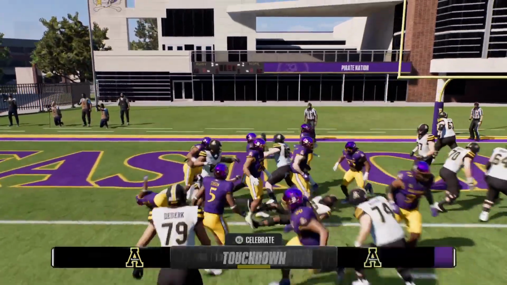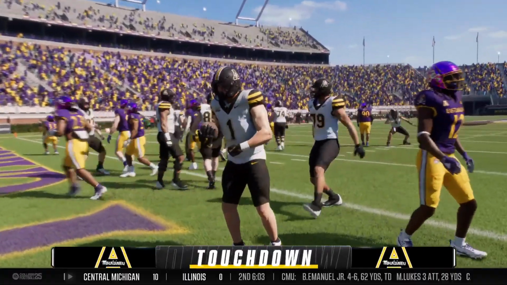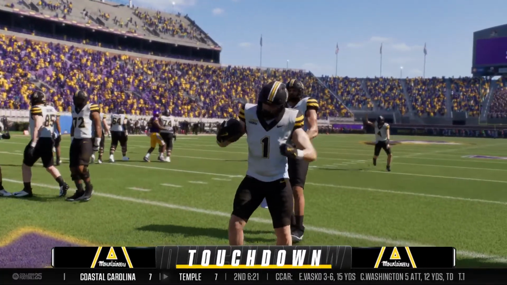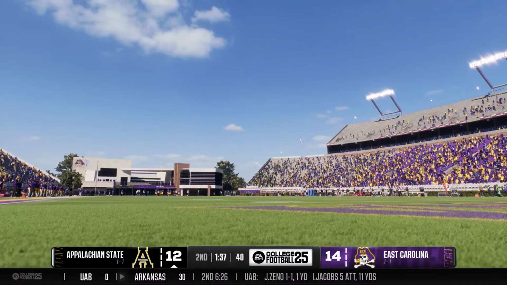Trying to bully their way in. And he takes it in for the score. Touchdown, Appalachian State. And that's a nice drive, a nice physicality, punching it in with the run game.